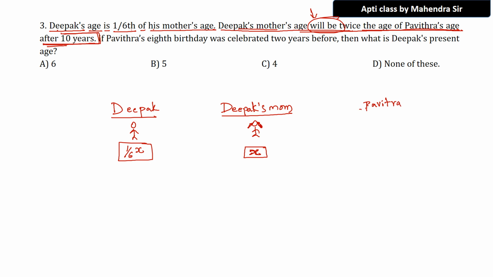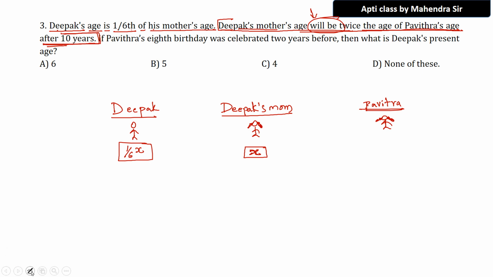We are not getting any clue, so don't write anything now. We don't know who Pavitra is or her age, so let us keep it as it is and go further.